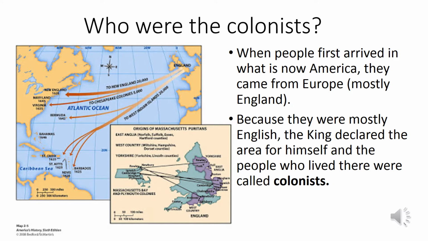Another word that you will hear a lot is the word colonists. Now, who were the colonists? Well, colonists were the people that lived in the colony. And when people first arrived in what is now America, they came from Europe, mostly from England. Because they were mostly English, the king declared the area for himself, and the people who lived there were called the colonists.